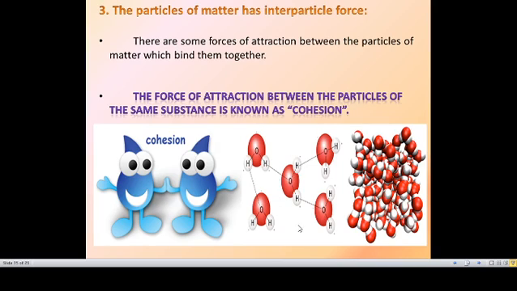So this is called cohesion. The force of attraction between particles of the same substance is known as cohesion. Here one water molecule, here also one water molecule, these are all the same substance, right? So the attraction between the same substance is called cohesion. And what is meant by adhesion? Just the opposite of this: attraction between different types of substances.